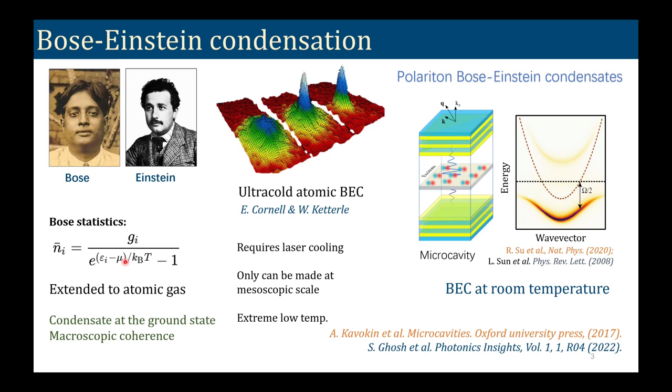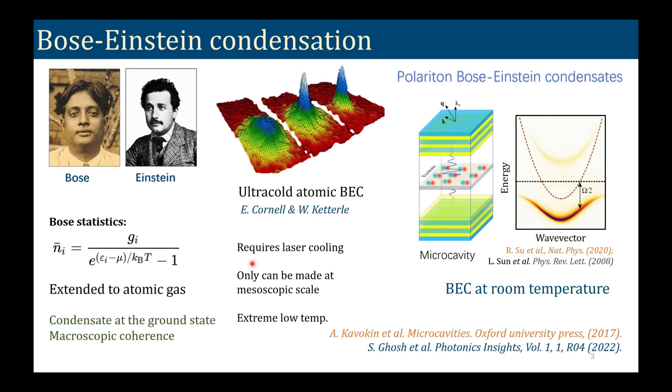And so this large number of atoms in a single quantum state is now known as Bose-Einstein condensation, and it is typically formed in the ground state of a system, and it was first experimentally observed in cold atomic systems by Eric Cornell and Wolfgang Ketterle.